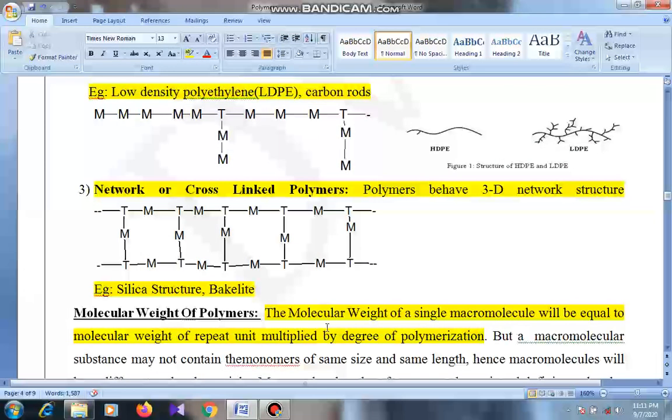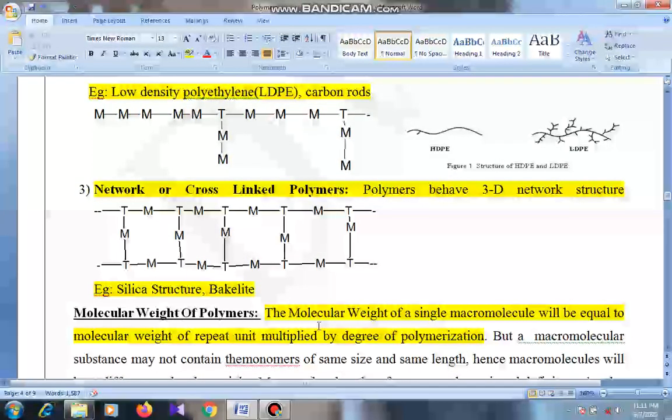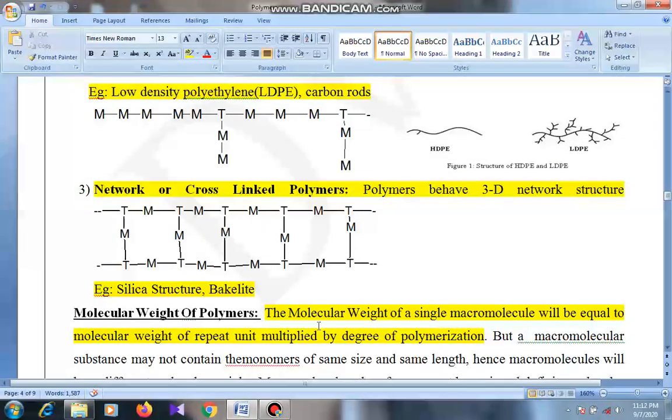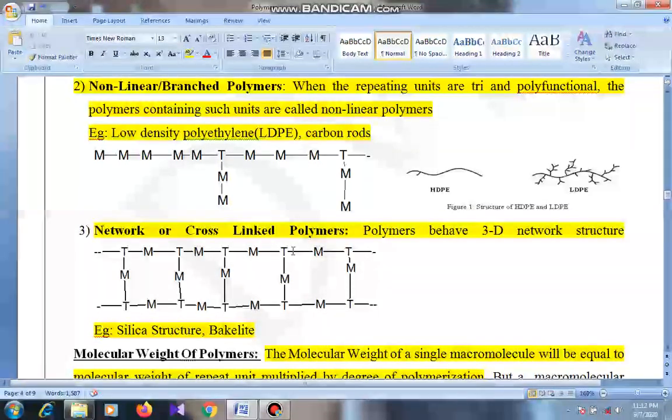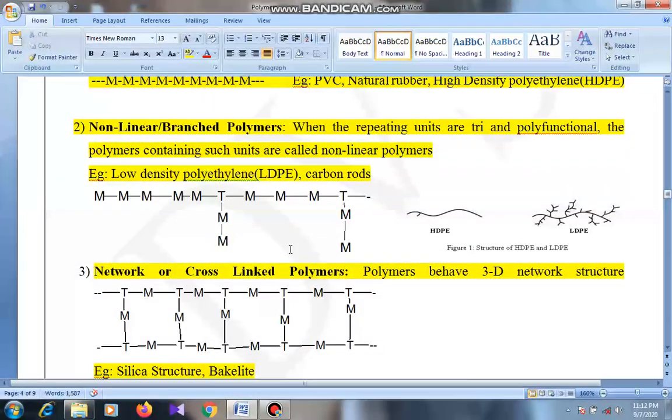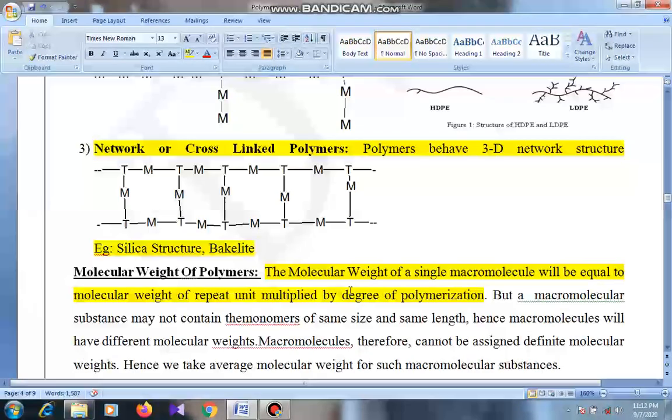Next, here you have to mention classification with explanation and with suitable at least one example. You have to explain the classification of polymers in detail with example. This is the classification of polymers. In examination there may be a question, explain the classification of polymers with suitable example. You have to mention all the types and explain in 1 or 2 sentences and give suitable example.